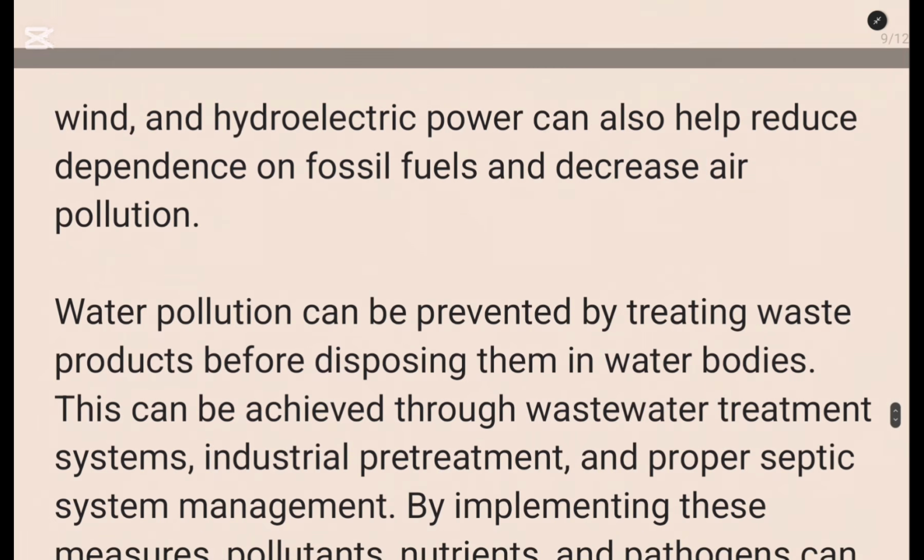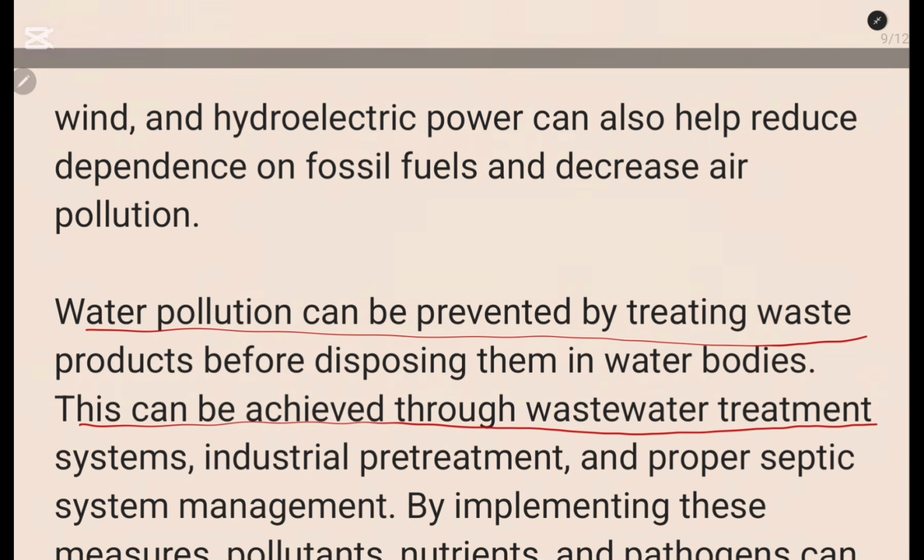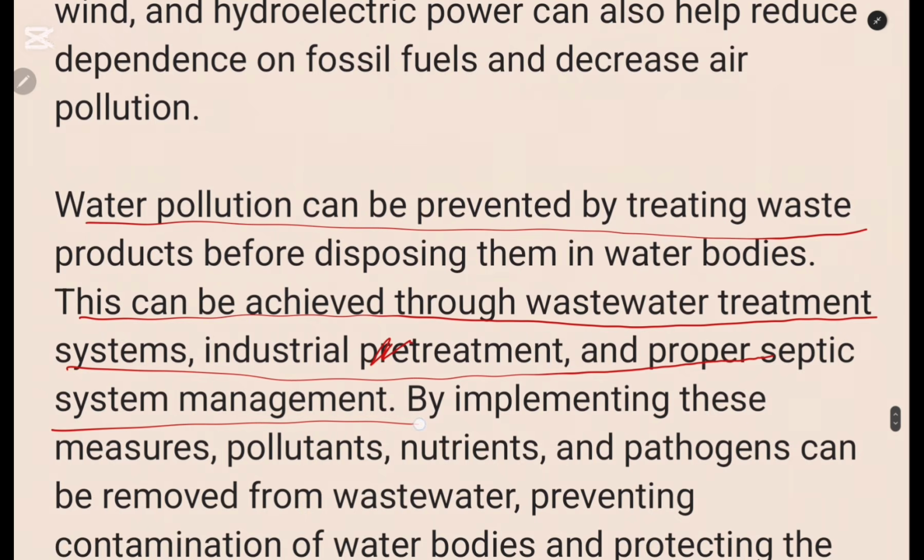Water pollution can be prevented by treating waste products before disposing them in water bodies. This can be achieved through a wastewater treatment system, industrial treatment, and proper septic system.